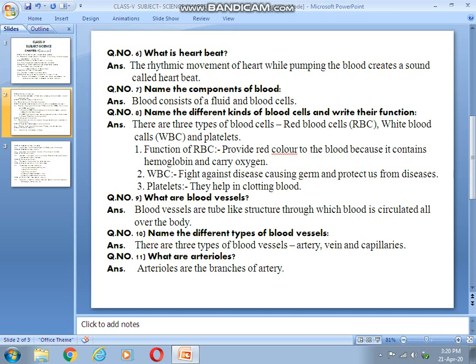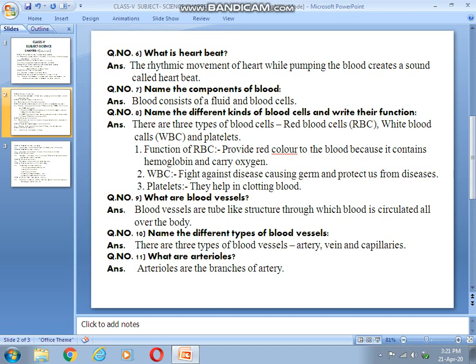Now the function of white blood cell is to fight against disease causing germs. When disease causing germs enter into our body, WBC fight with them and protect us from diseases. Then blood platelets, their function is to help in clotting blood.